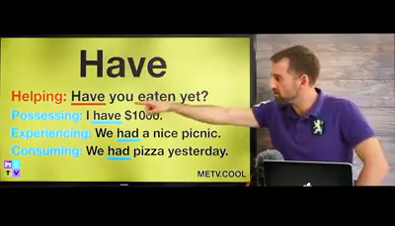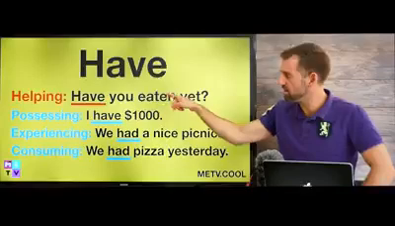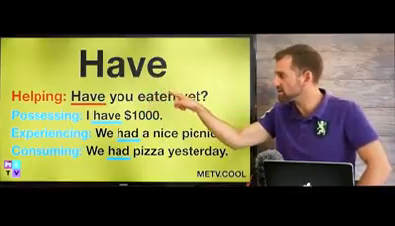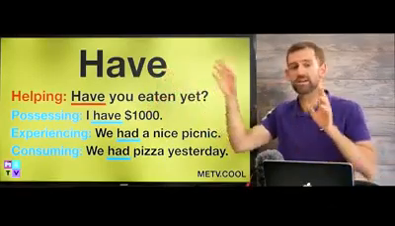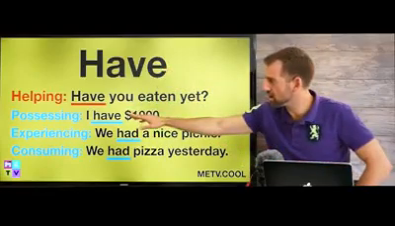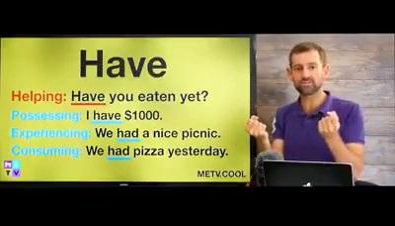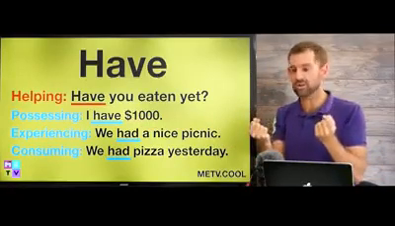Let's look at the verb have. So it can be a helping verb. Have you eaten yet? Eaten is the main verb and have is helping it. Okay. Or the verb have can be a main verb in which it can mean several different things. Okay. It can be possessing. I have $1,000. It means I own $1,000.